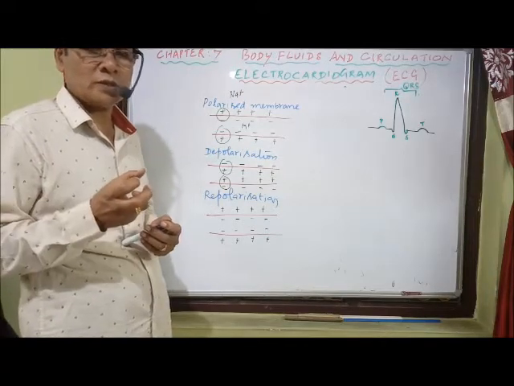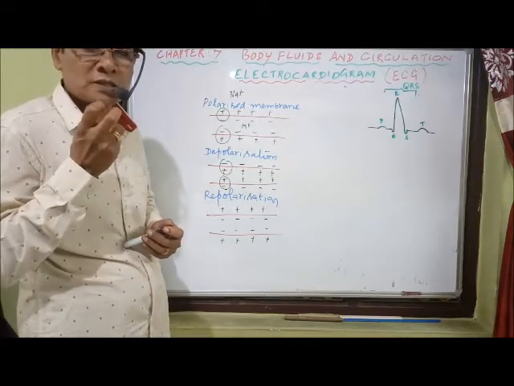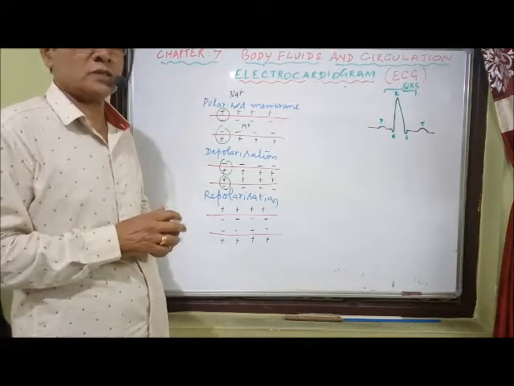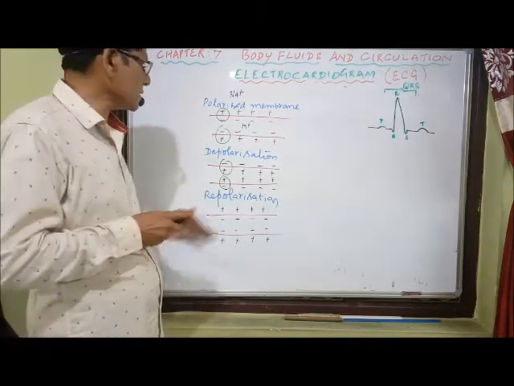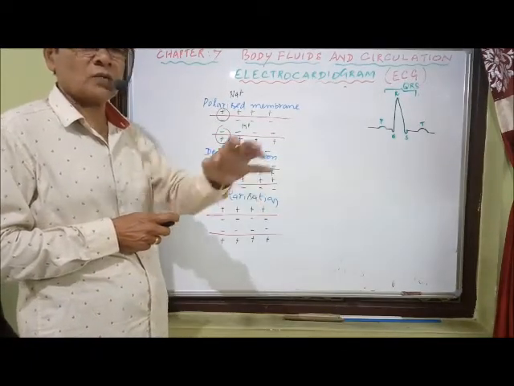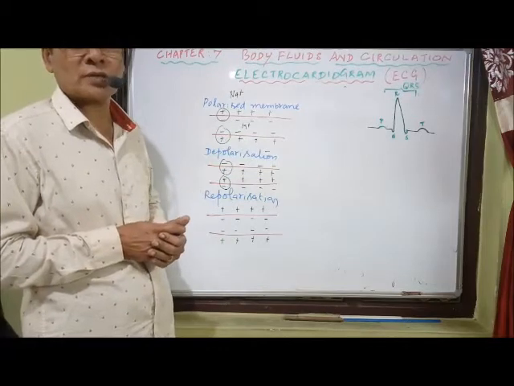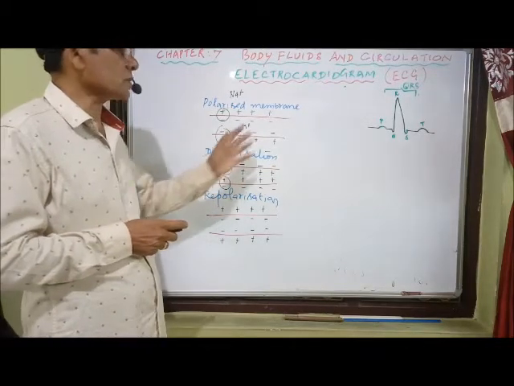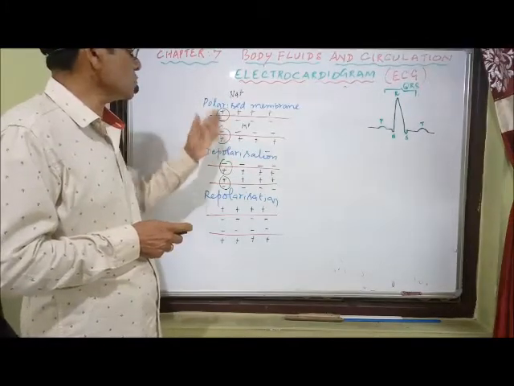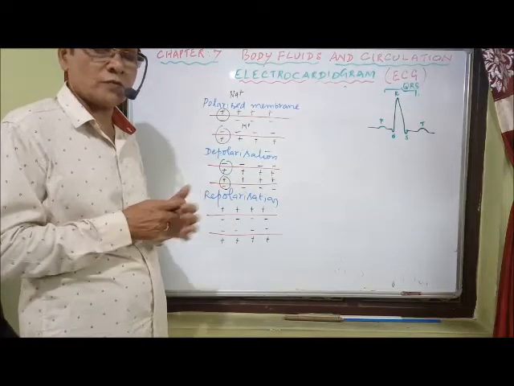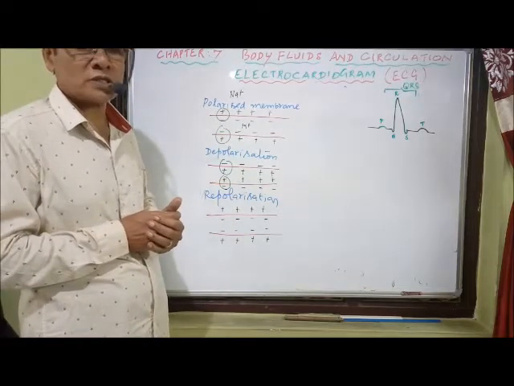That's why depolarization occurs in the beginning, followed by the contraction of the heart. So we are recording only these electrical activities, depolarization and repolarization, that occur in the membrane of the cardiac muscles, and not what is related to the contraction of the heart. So this is with reference to what polarization, depolarization and repolarization are. That is, the electrical potential charges.